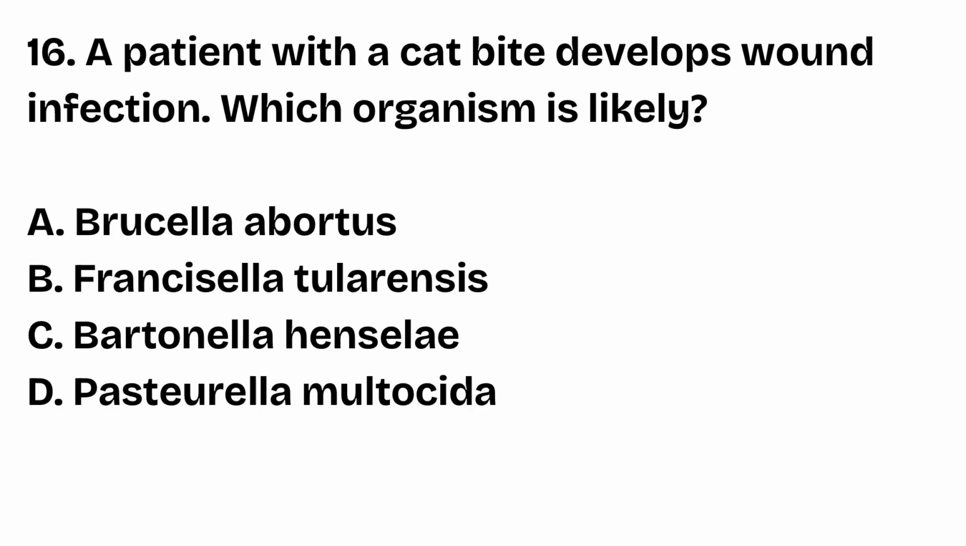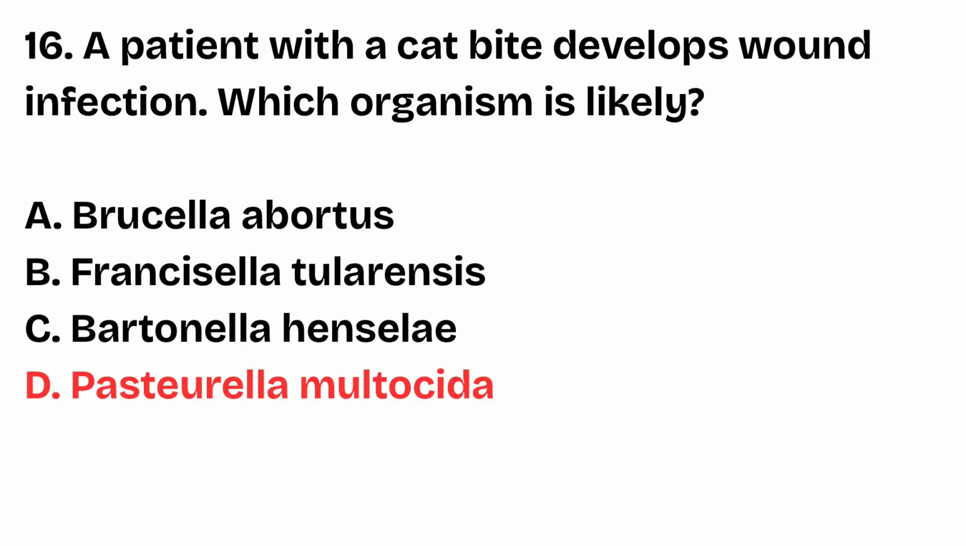Question number 16. A patient with a cat bite develops wound infection. Which organism is likely? Brucella abortus, Francisella tularensis, Bartonella henselae, Pasteurella multocida. The right answer is option D, Pasteurella multocida. Pasteurella multocida is found in cat and dog oral flora and it causes rapid wound infections after bites or scratches.